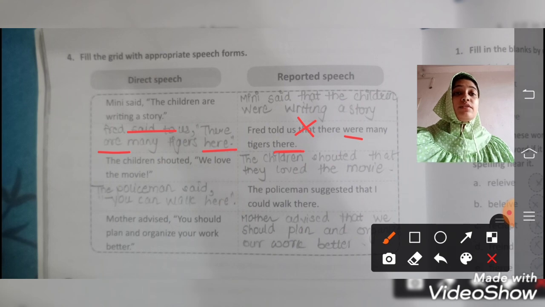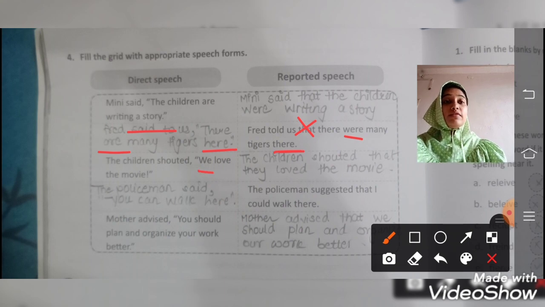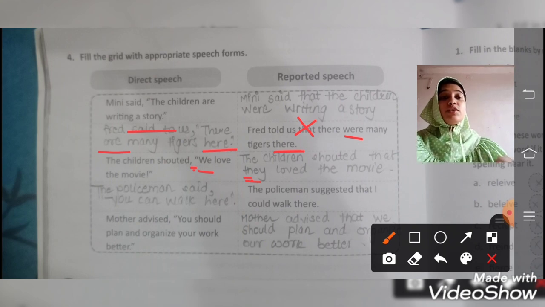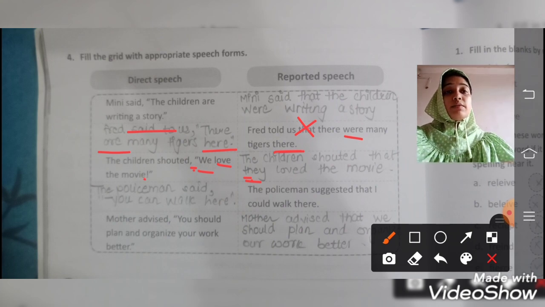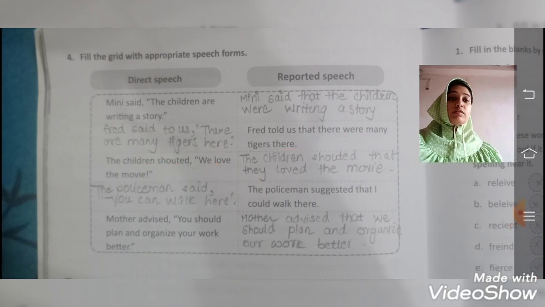Question number 3. The children shouted, we love the movie. The children shouted that they loved the movie. Again, we use they as it is plural. For a group of people, for we we use they. Love will turn into loved, as want had turned into wanted. Similarly, love will turn into loved the movie. The exclamatory mark will be removed.